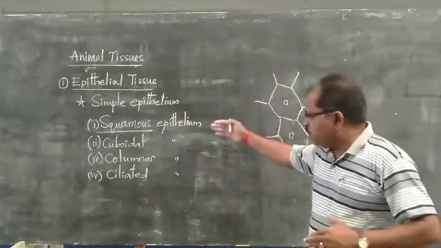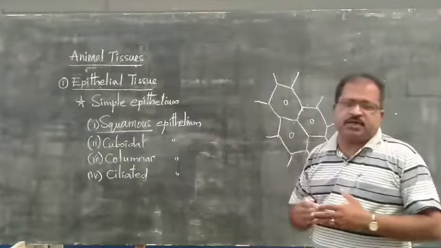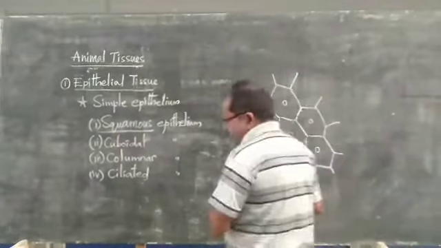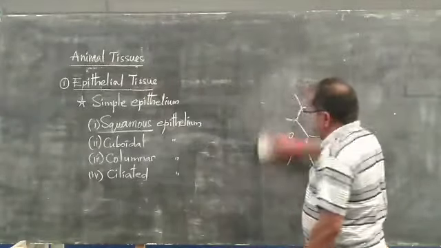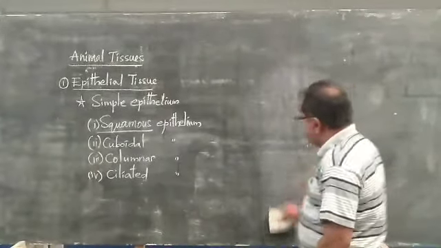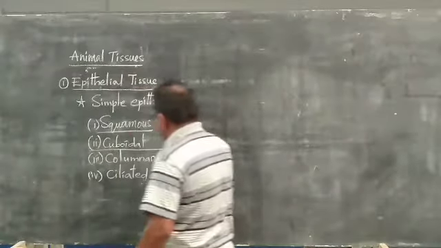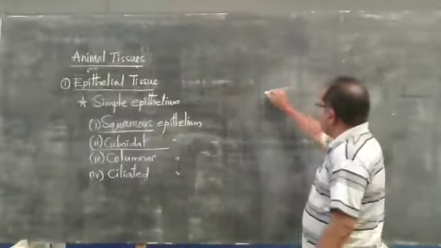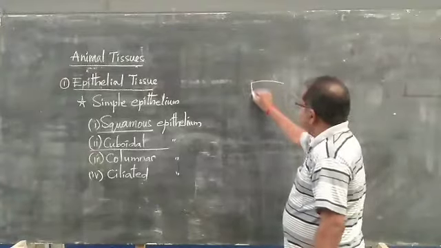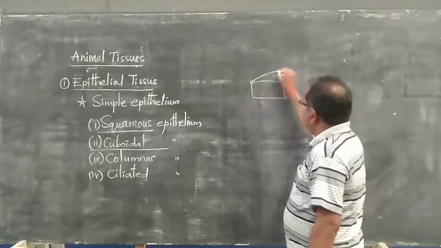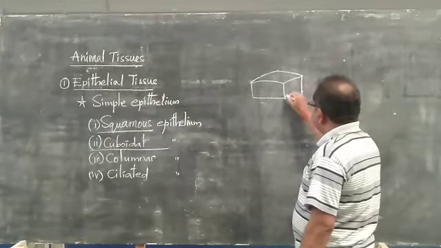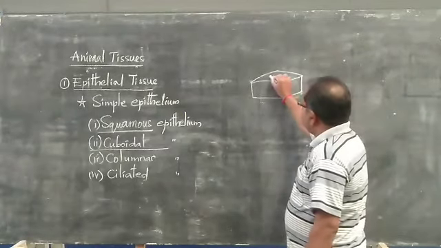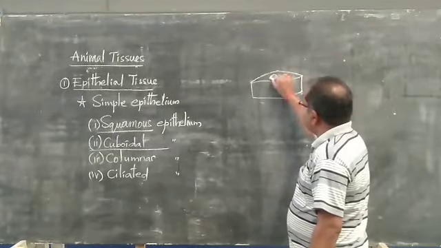Okay, and let us move to the cuboidal epithelium. The name says that it is cube-shaped, like this. It is cube shaped, and the nucleus is present at the center.